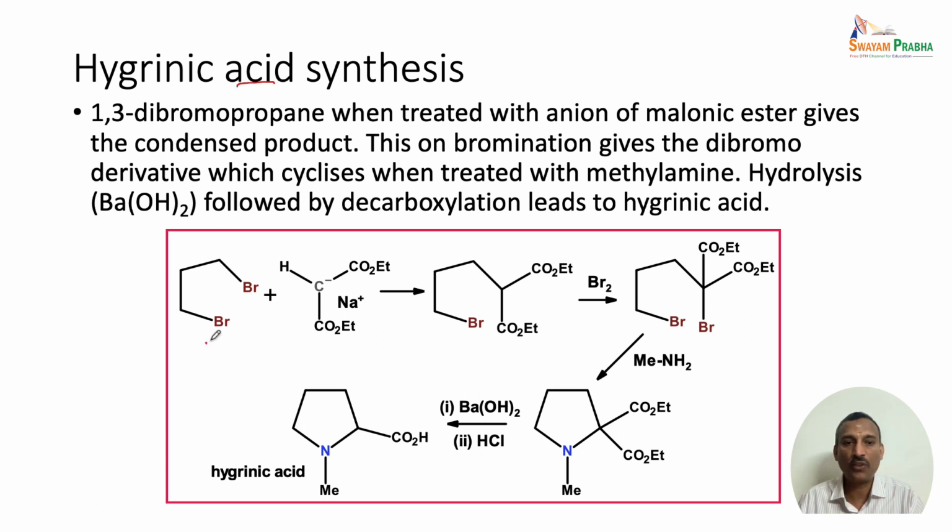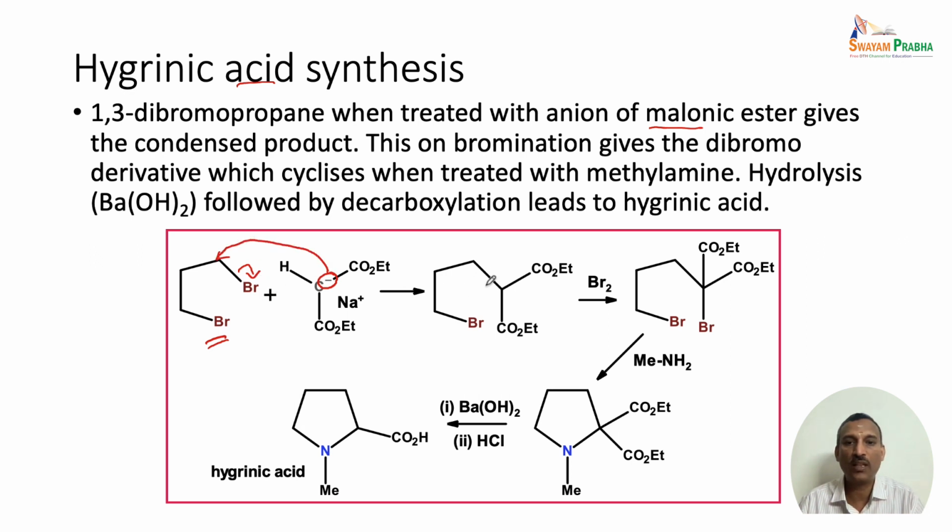Here we start with 1,3-dibromopropane. This is treated with the sodium salt, the anion, of the malonic ester. So, this is the malonic ester, and there is an anion here. This anion reacts with the 1,3-dibromopropane, and one of the bromines is replaced. That means it is a simple SN2 type reaction. The anion attacks this particular carbon and the bromine is lost.